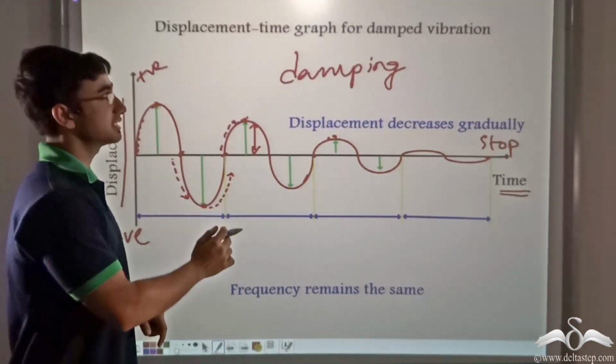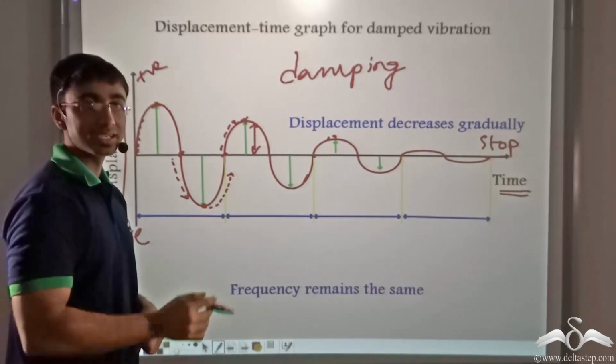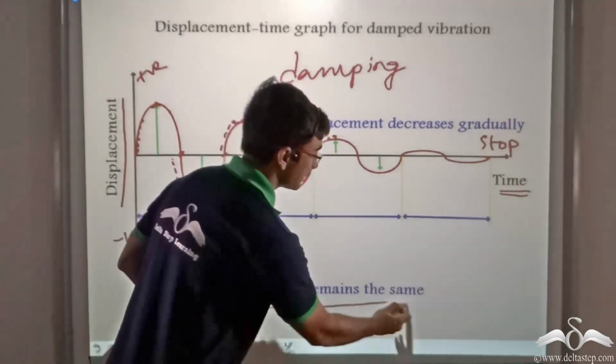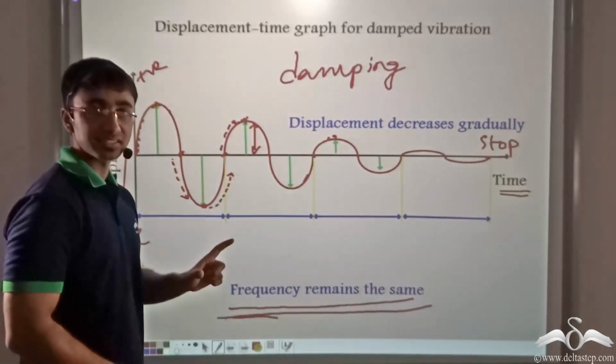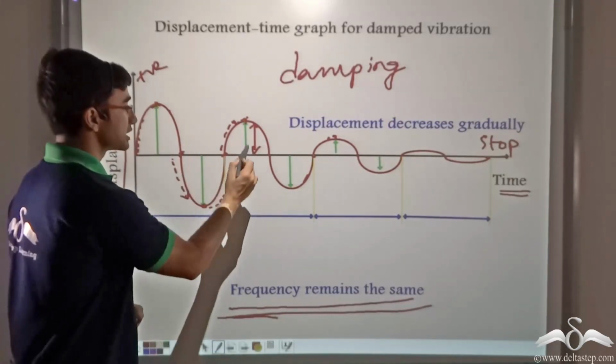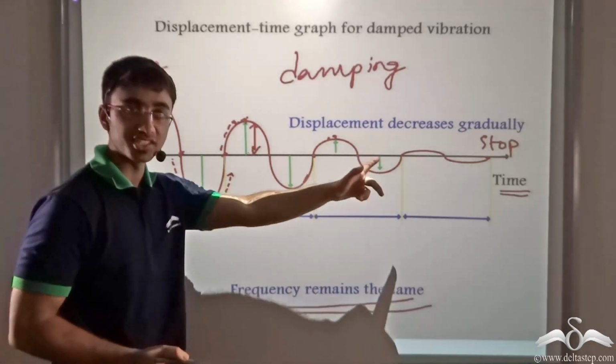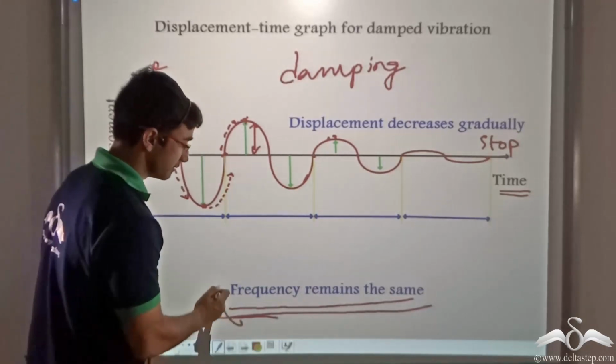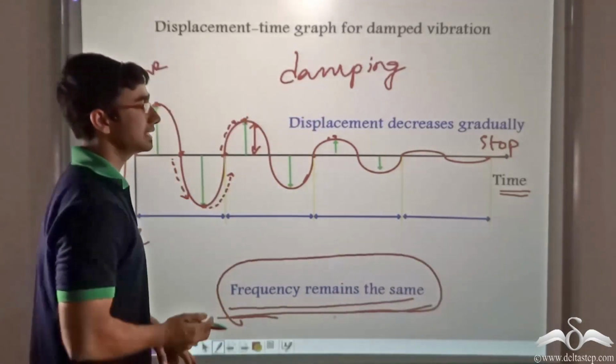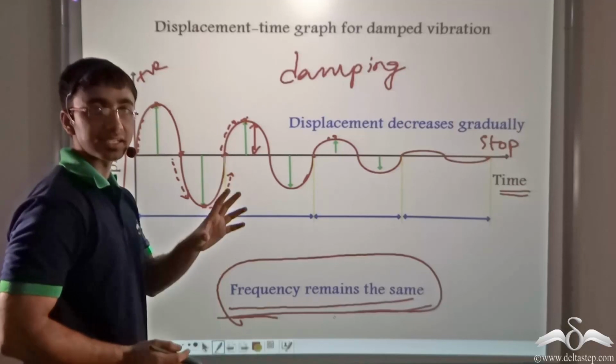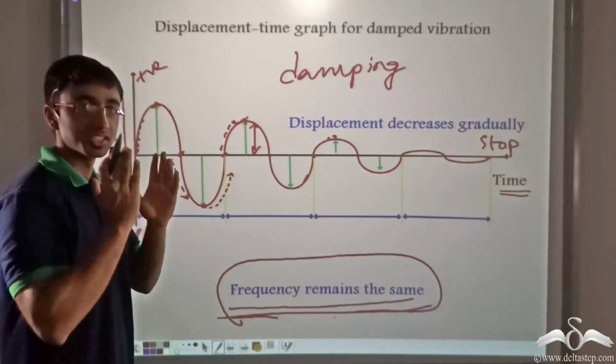Now in case of damped vibrations, it is important to remember that frequency remains the same. It is only the displacement from the mean position that keeps on changing. No difference takes place in case of frequency, that is the number of cycles in 1 second. The frequency remains the same.